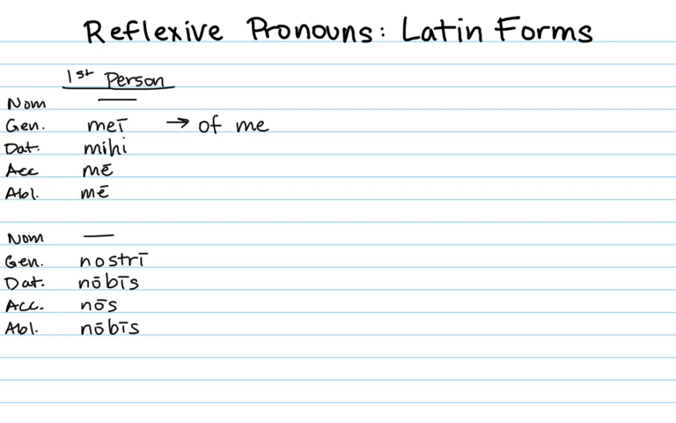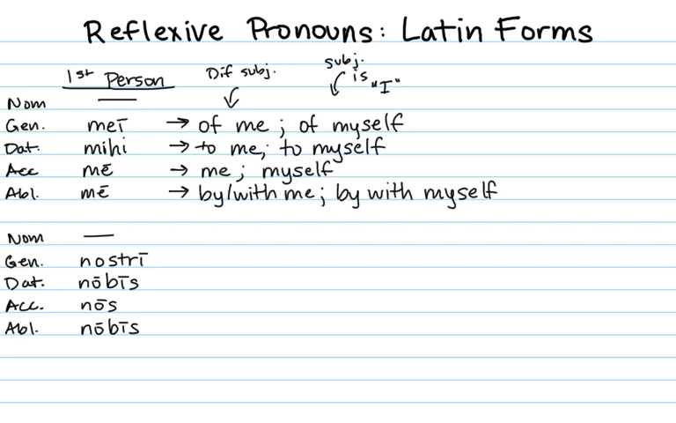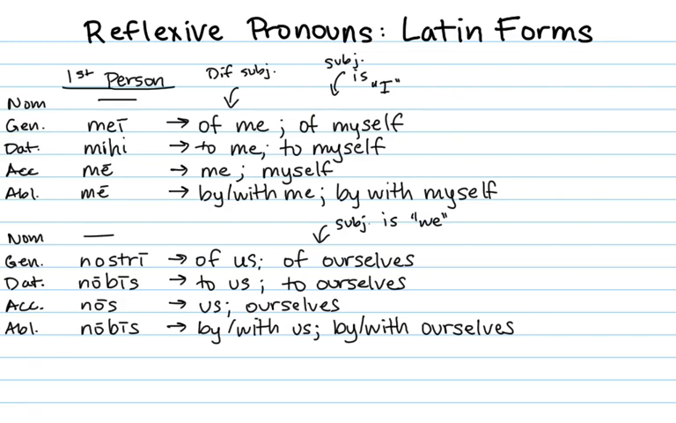Mei in the genitive either means "of me," if it's a personal pronoun, or "of myself," if it's a reflexive pronoun. So if the subject is somebody other than I, then in English you translate it as "of me." If the subject is I, then in English you translate it "of myself." "I have a book of myself," as opposed to "he has a book of me." Likewise in the dative, mihi either means "to me," if the subject is somebody other than I, or "to myself," if the subject is I. Same with accusative, ablative, and the plurals.